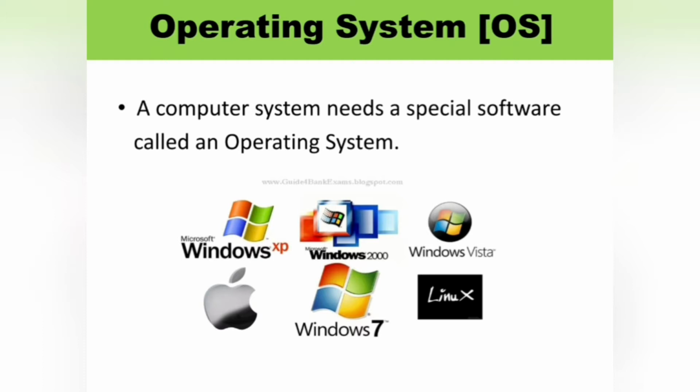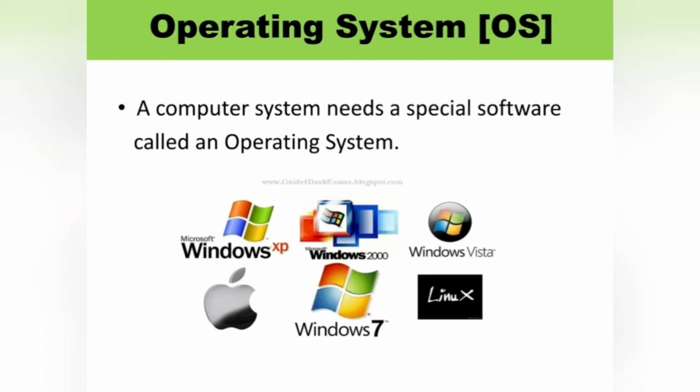So the operating system is called the heart of the computer. For example, humans live by the heart only. We are the humans. Without heart, we cannot live, isn't it?